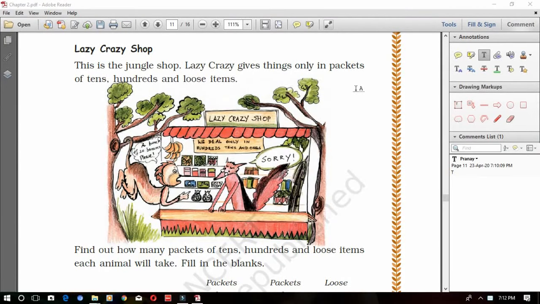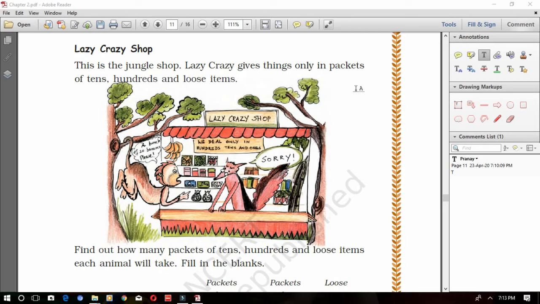Okay, so now in this video we are going to continue the same chapter, Fun with Numbers. Hope you would have watched the previous video. In the previous video, we saw jumping animals. Some of the animals were jumping on the snake, and each one was taking a different number of steps. We compared their steps also and answered some questions. Hope you remember everything. What concept did we learn from that? We learned skip counting.